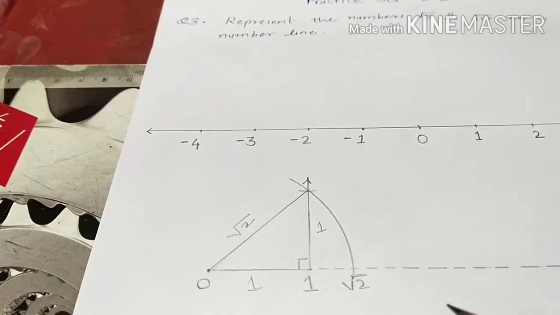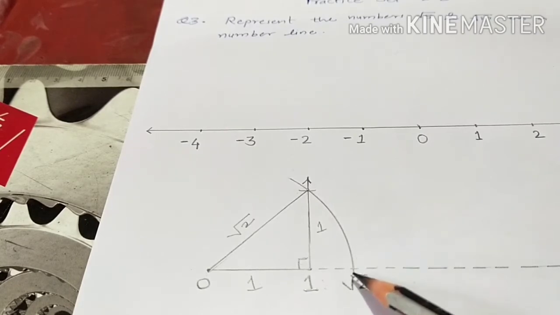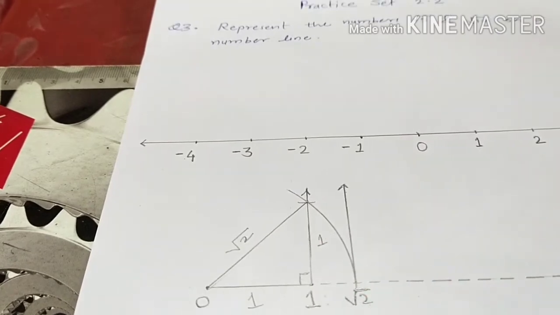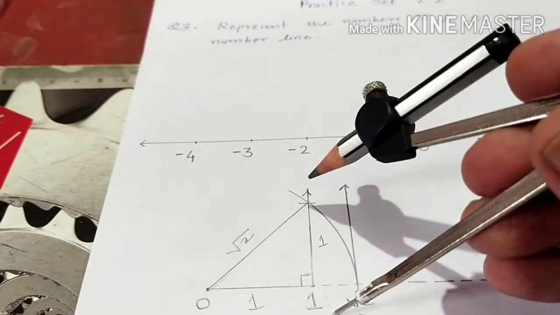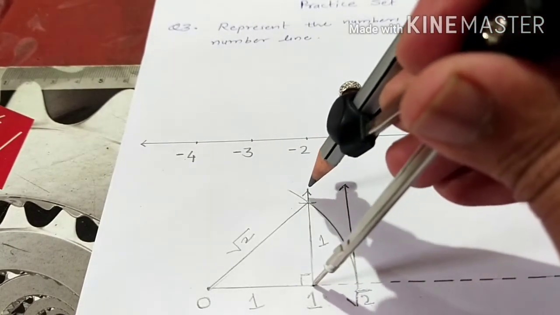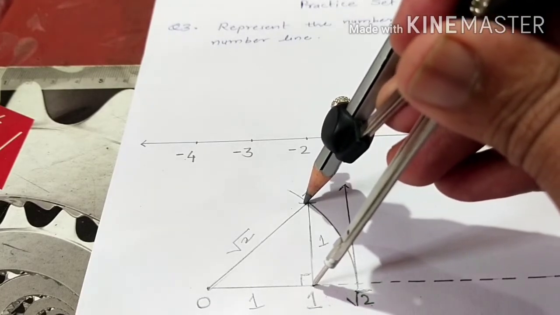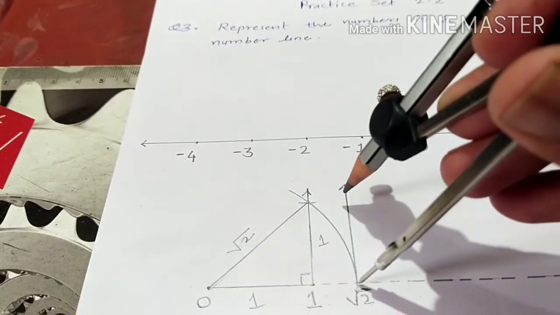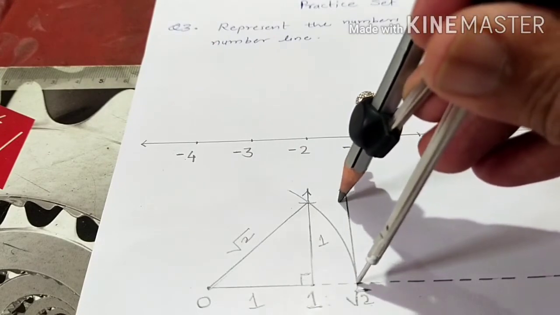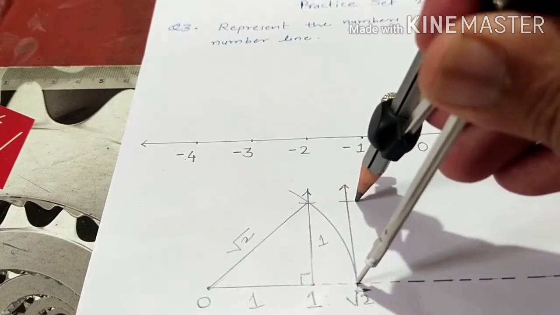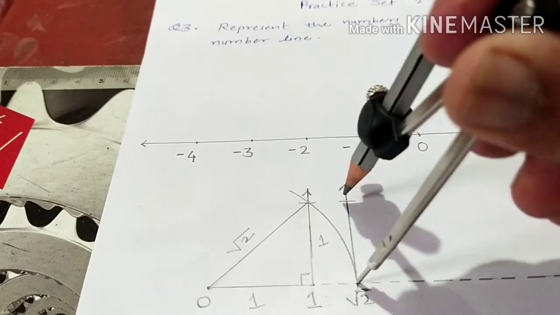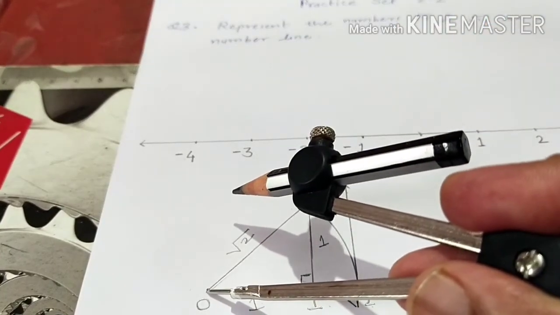Here on the number line you get root 2. Now take one more perpendicular on root 2, like this, and take the same 1 unit distance on the perpendicular. Here I measure that 1 unit from here on the next perpendicular, like this, and then again this point is joined to 0.